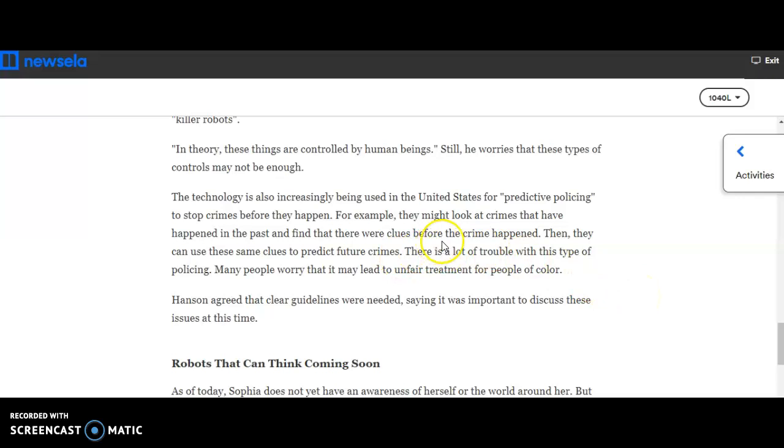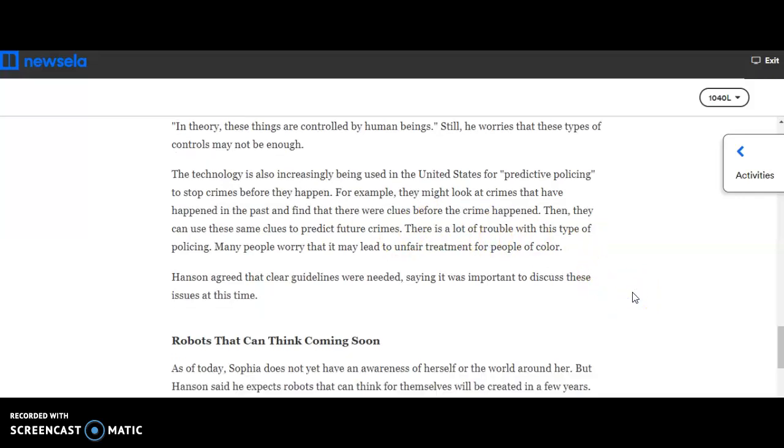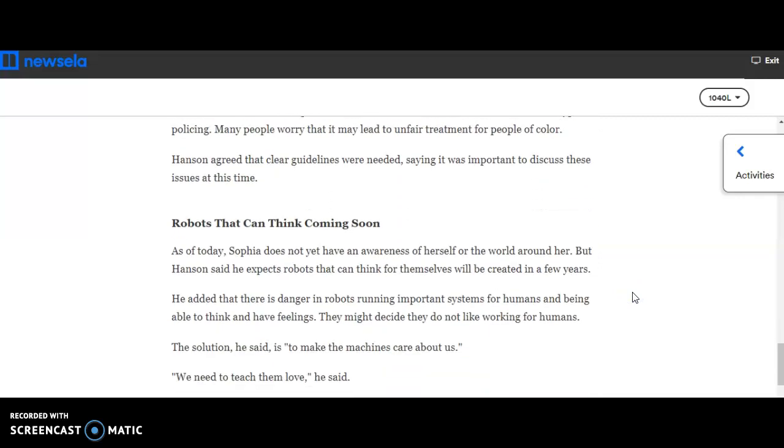There is a lot of trouble with this type of policing. Many people worry that it may lead to unfair treatment of people of color. Hansen agreed that clear guidelines were needed, saying it was important to discuss these issues at this time.